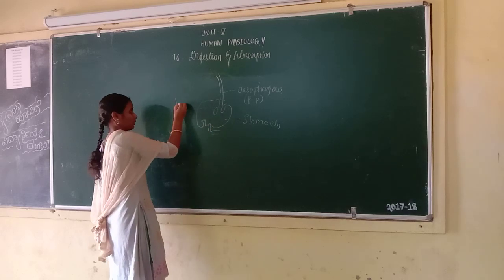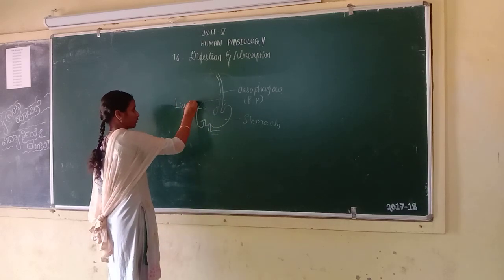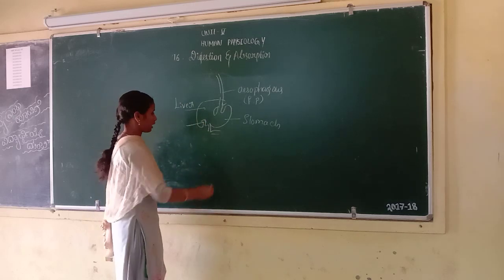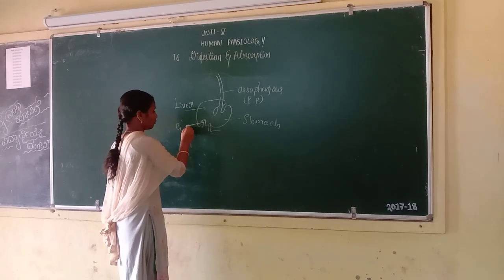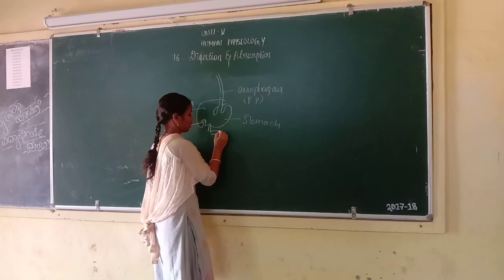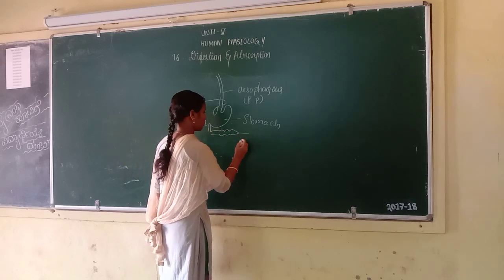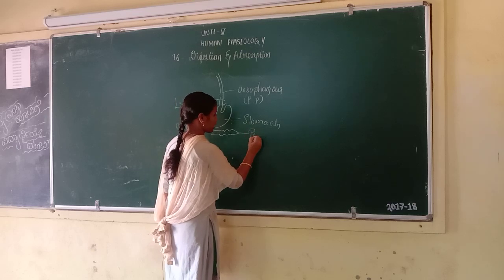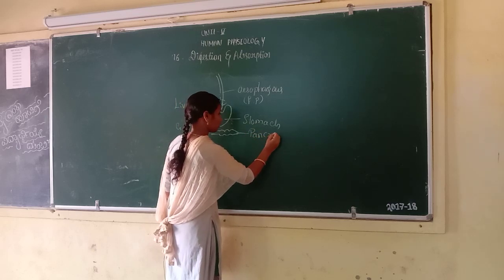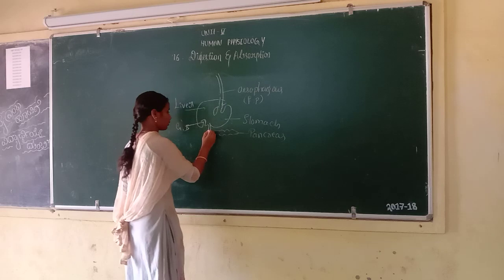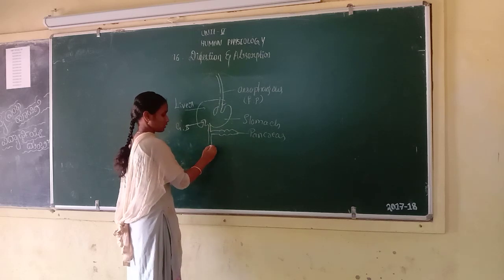This is the liver. And this is the gallbladder. This is the pancreas. This is the duodenum.